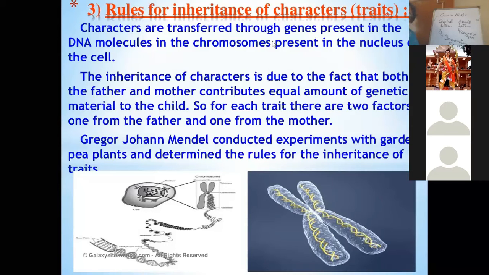Genes are the units of heredity, because they pass on information from one generation to another generation. Genes always work in pair, right? So there are two types of gene, dominating and recessive.